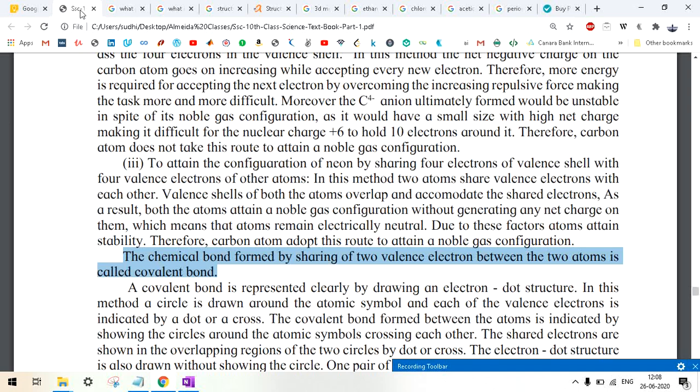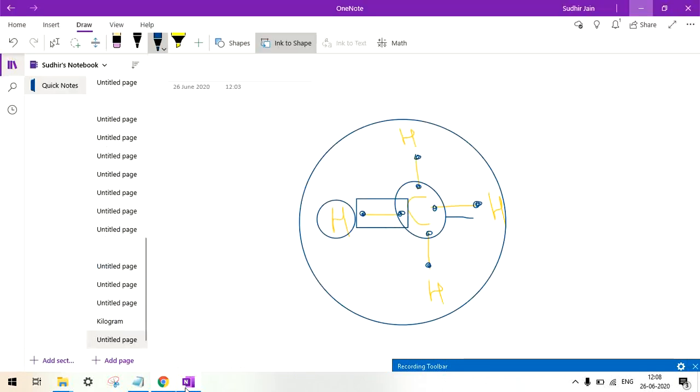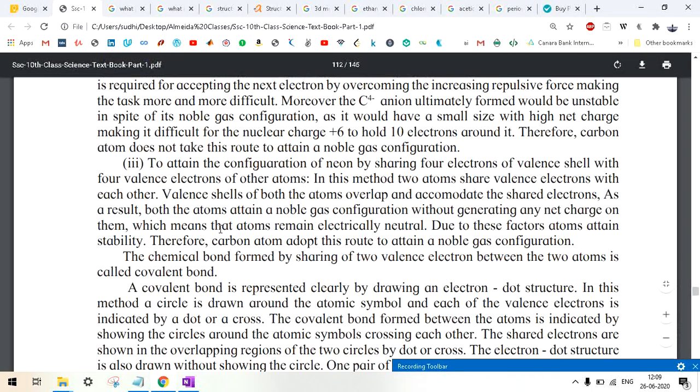But when there is a covalent bond, what is the covalent bond? Bond formed by sharing of valence electrons. They are not as strong as the ionic bonds. So that is why covalent compounds have melting point and boiling point lesser than ionic compounds. This sentence was already there.